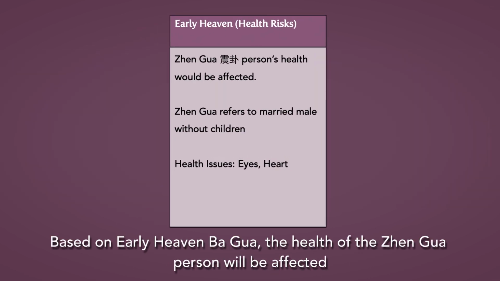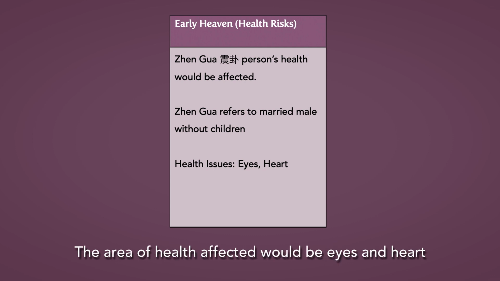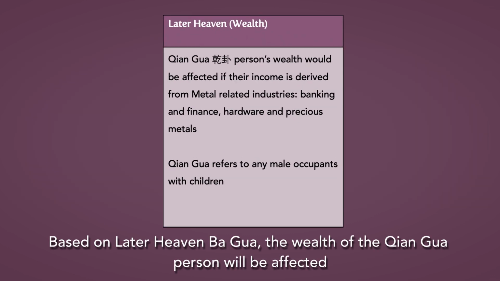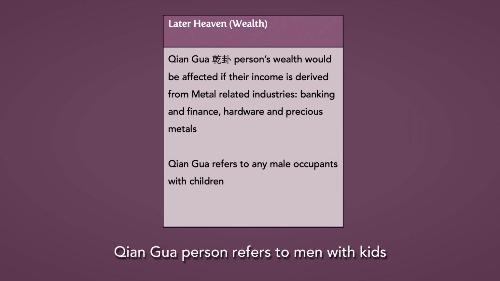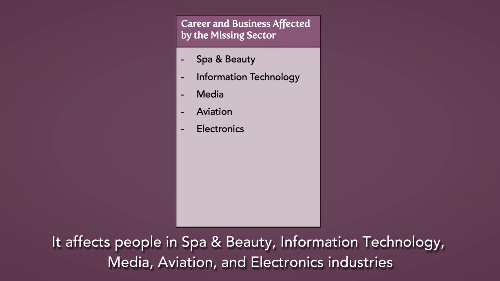If the south sector of your house is missing, based on Early Heaven Ba Gua, the health of the Zhen Gua person will be affected. Zhen Gua person refers to married men without kids. The area of health affected would be eyes and heart. Based on Later Heaven Ba Gua, the wealth of the Qian Gua person will be affected. And Qian Gua person refers to men with kids. From a career and business perspective, it affects people in the spa and beauty, IT, media, airline, and electronics industry.